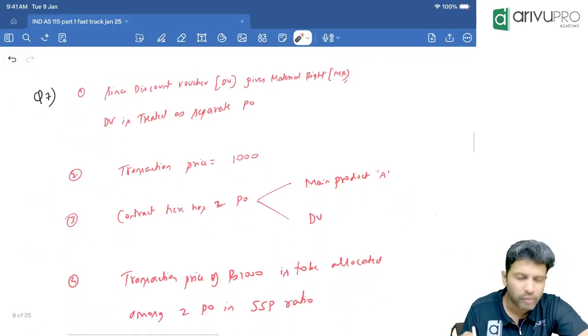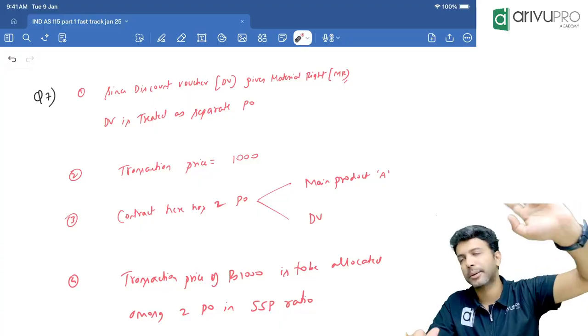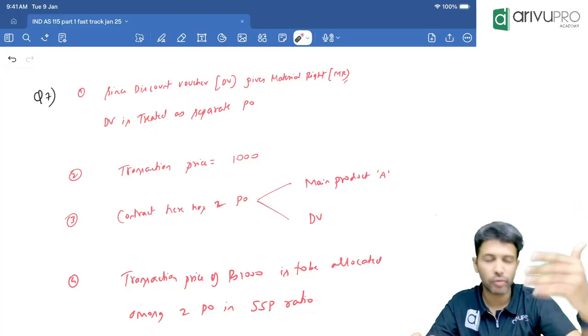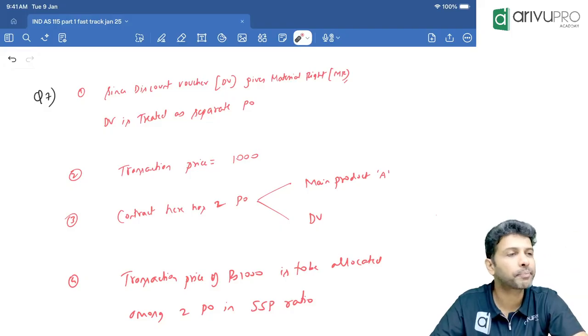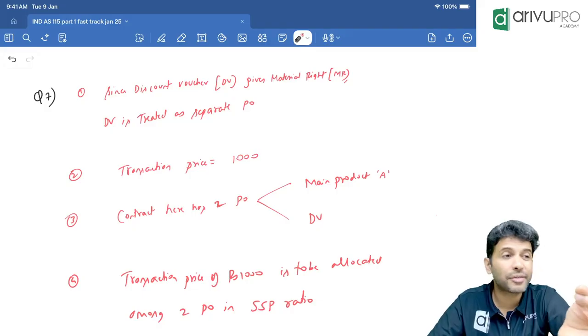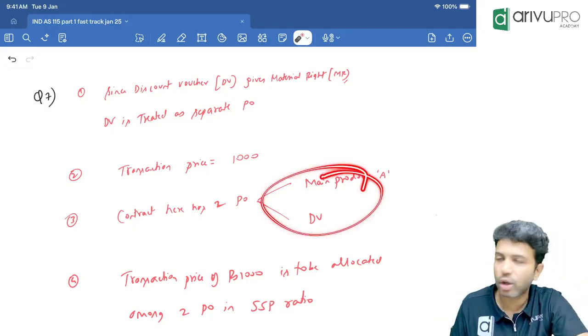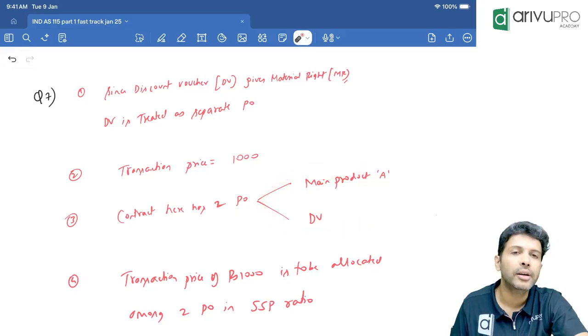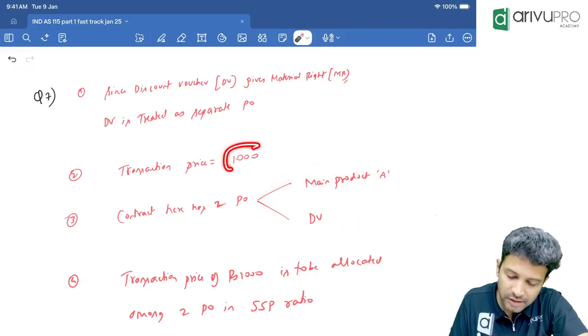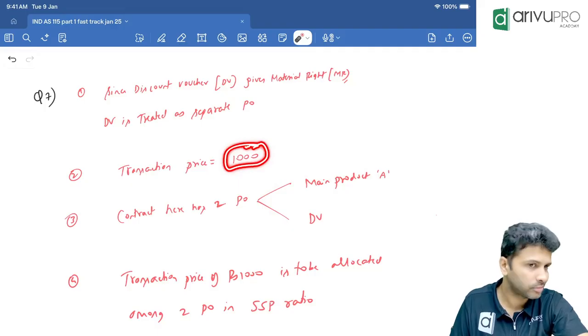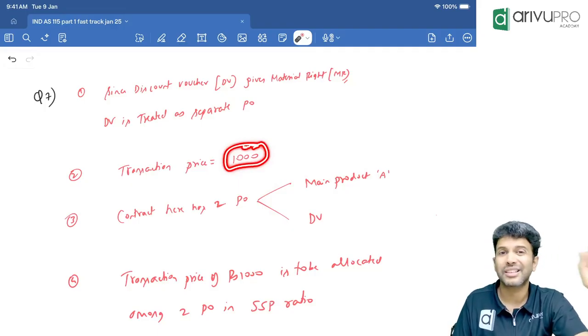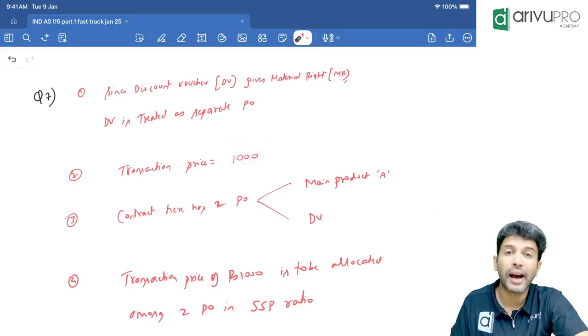Now, people, maybe once again I'll recall the 5 steps of revenue recognition, which may help you for this question. What is the first step? Identifying the contract. Second one, identifying performance obligations. Here there are 2 performance obligations. Third one, determining the transaction price. How much is the transaction price here? 1000. Okay. Fourth step is the transaction price should be allocated to all the performance obligations.